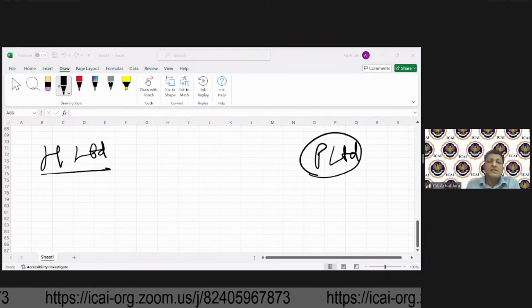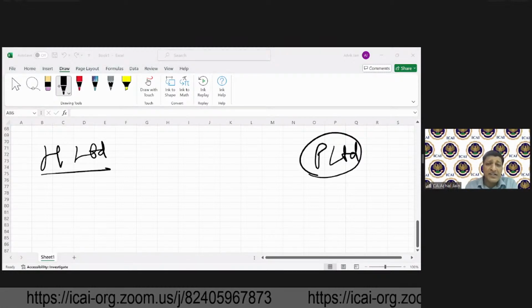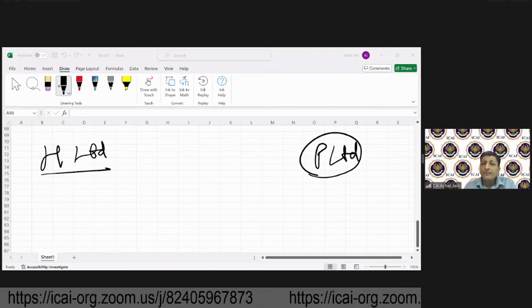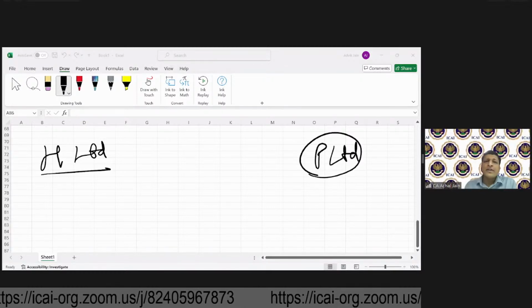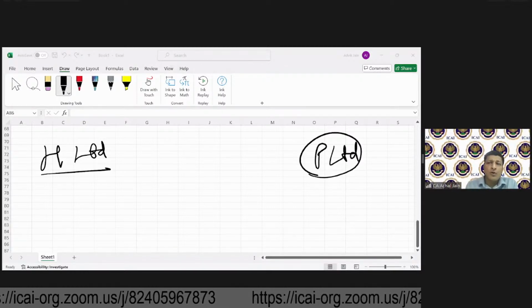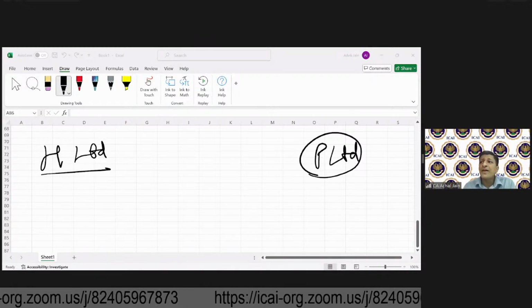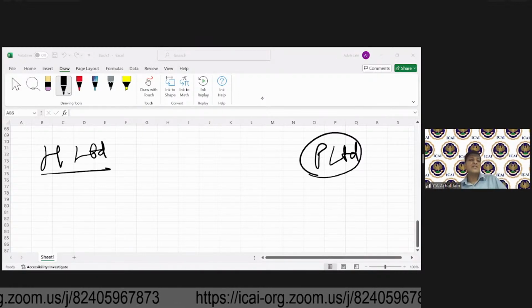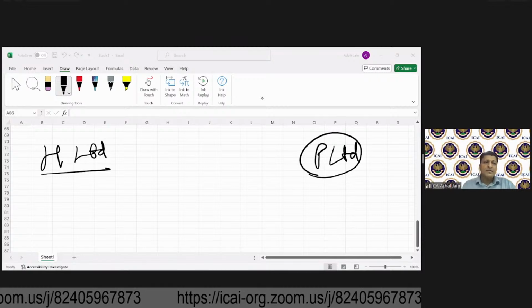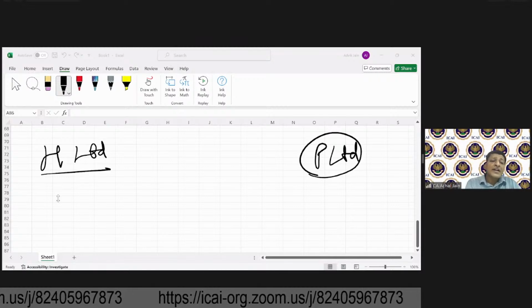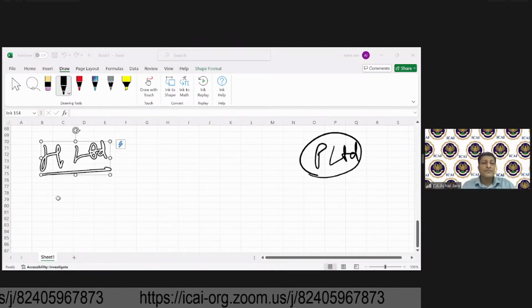Preeti is saying yes. Rashmi, I'll come to your query. Kiran is saying yes. See, irrespective of whether P was acquired or not, H was always required to prepare its financial statements. Correct? And what did we call those financial statements as?